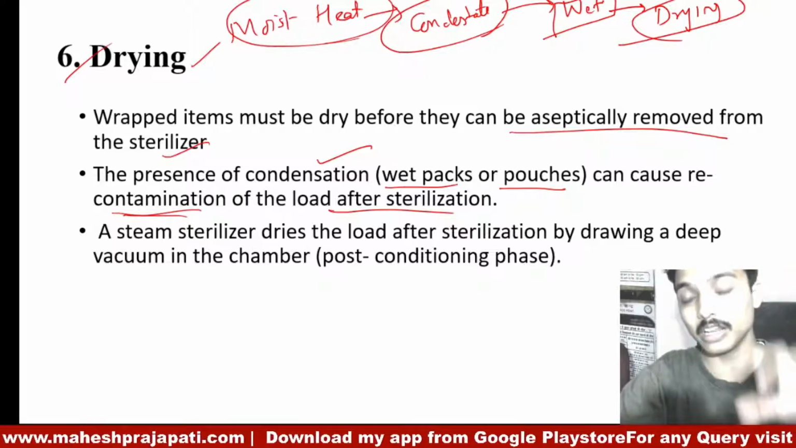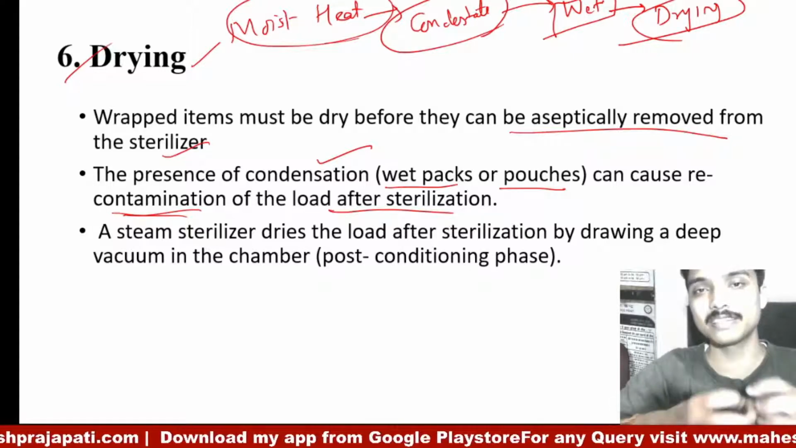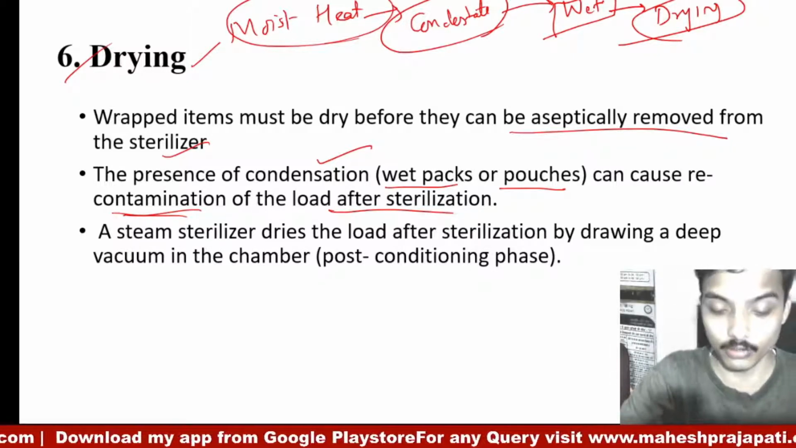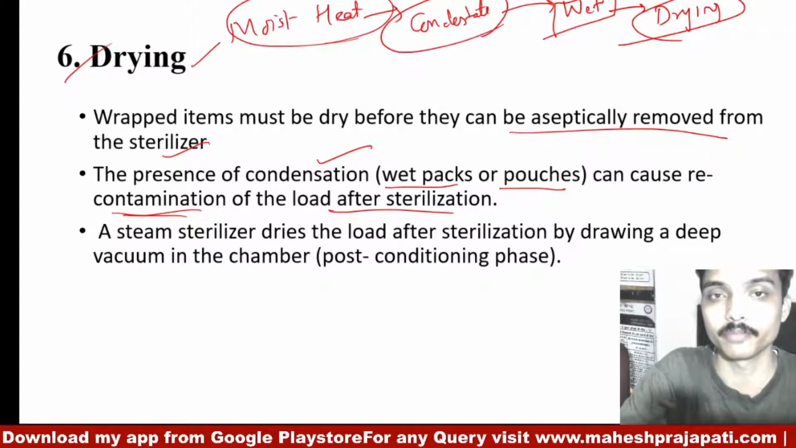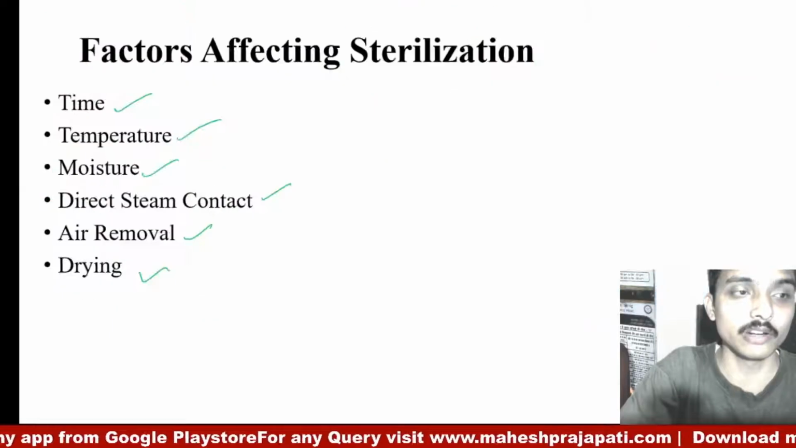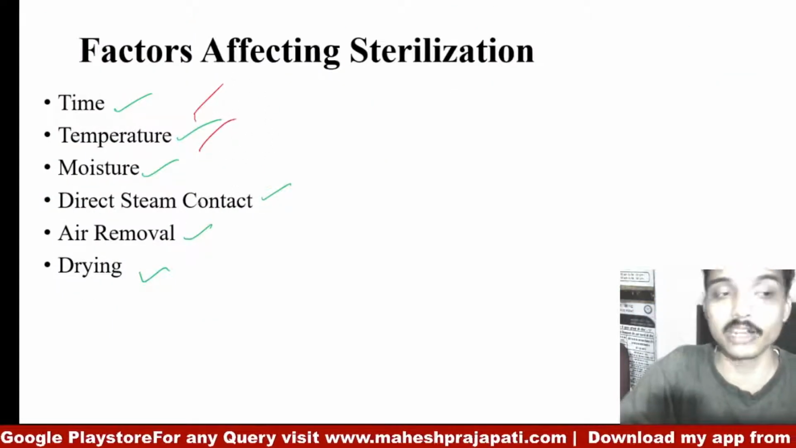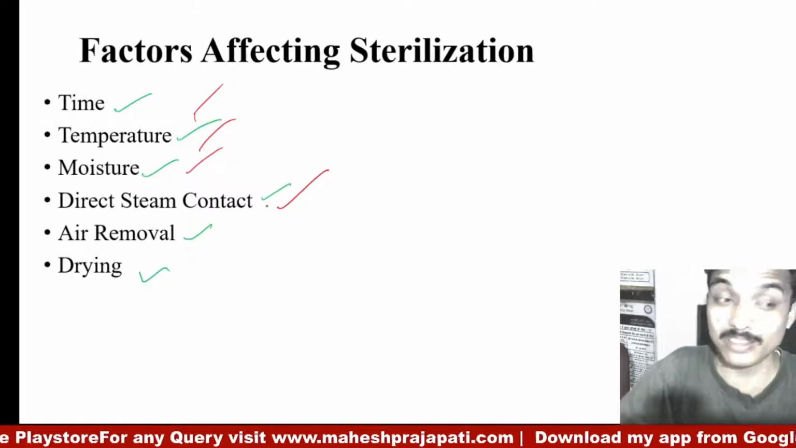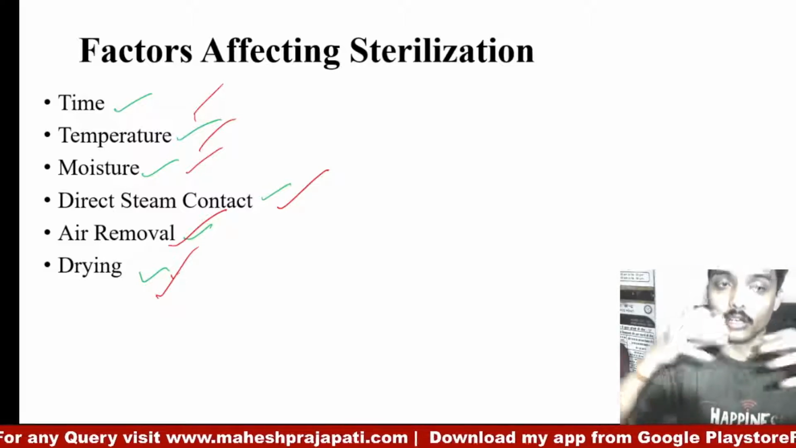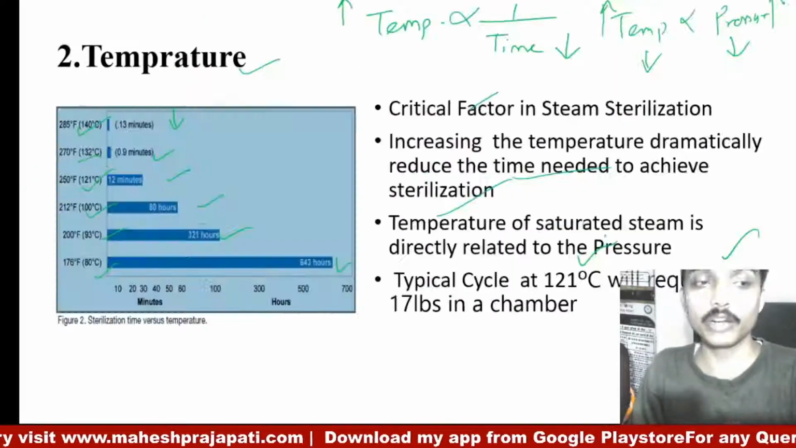So vacuum is there, 4 vacuum pulses are there. It will remove all the vacuums and steam from the chamber and cool or dry the materials which are used for autoclaving. So these are 6 factors which we have discussed. We discussed what is steam, what is temperature, how temperature will affect, how moisture will affect, direct steam is necessary, air removal is necessary, and drying. I hope you are familiar now with the factors which affect the sterilization.